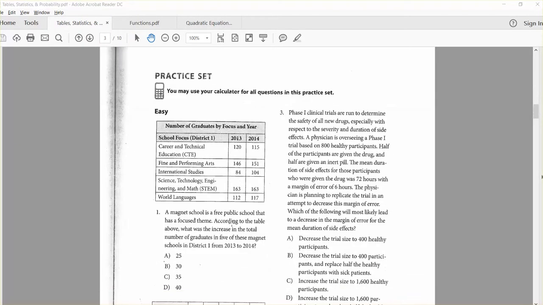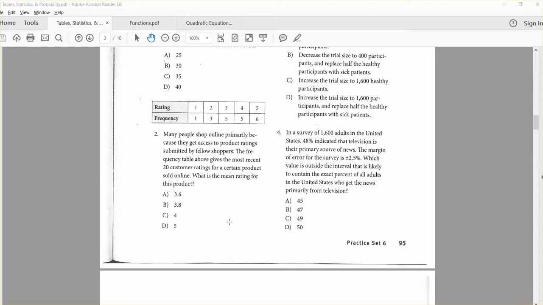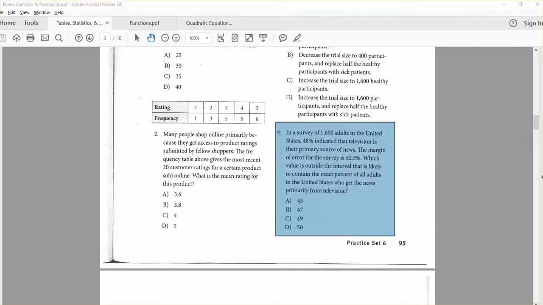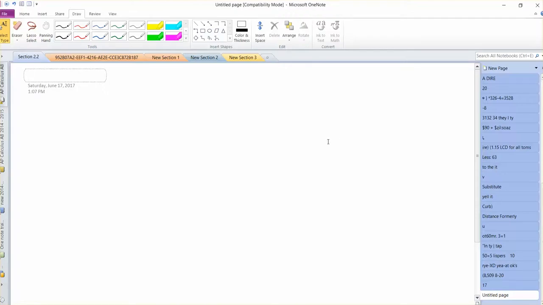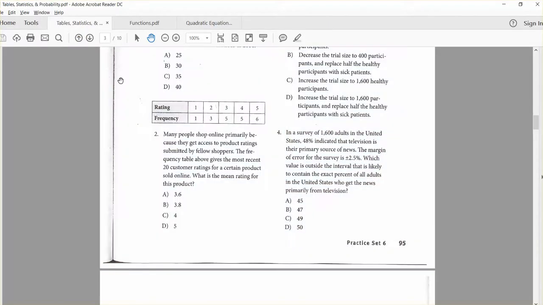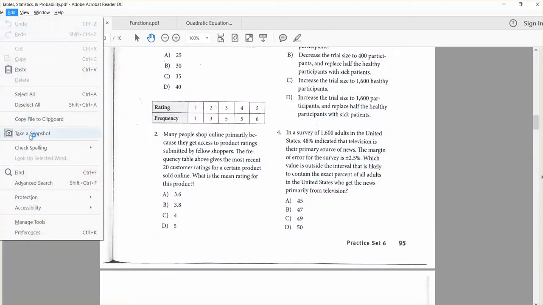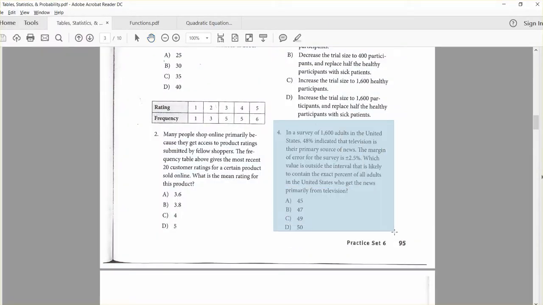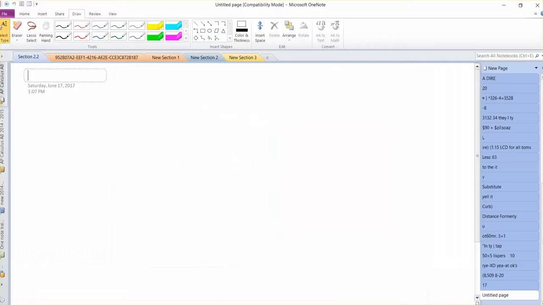So let's jump into some of these problems here. Let's take a look at number 4. That deals with margin of error, it looks like. And that didn't copy and paste again. Let's try this again. Edit, take snapshots, share. A little ding. There we go.